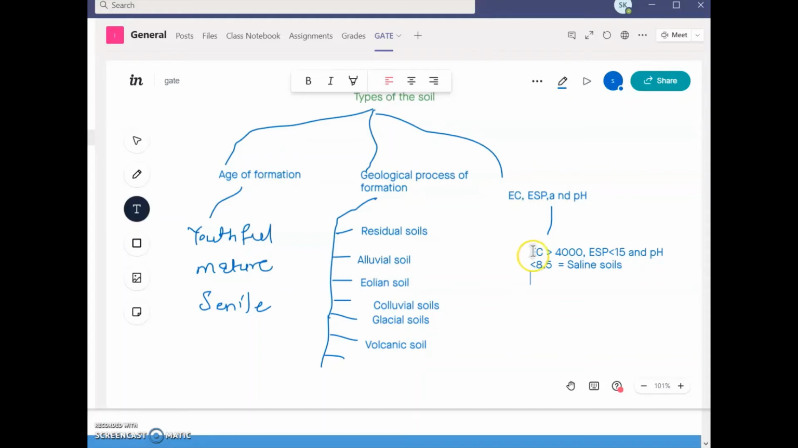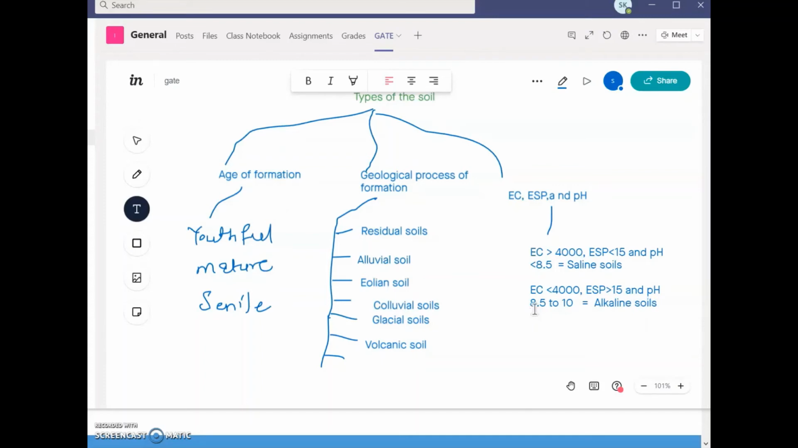In the second case, if EC is less than 4000 and ESP is greater than 15, instead of less than 15, and pH value is between 8.5 and 10, then in that case we can call such a soil alkaline soil, non-saline alkali or sodic soil or black alkali. So these are alkaline soils.